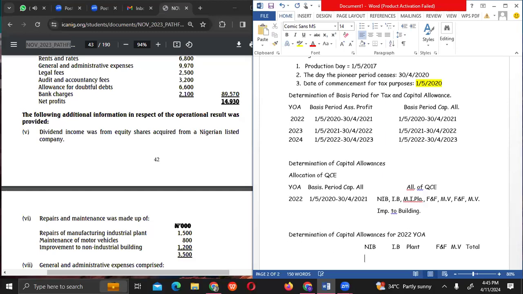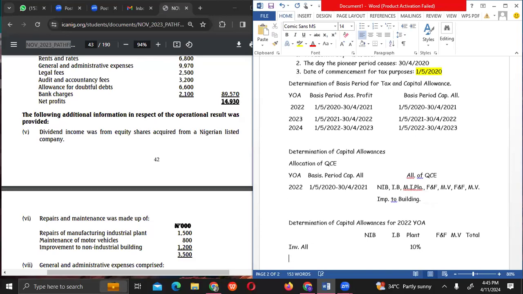So we have investment allowance, right? Only applicable to plants at 10%. We have initial allowance. For industrial building, it is 15%. For non-industrial building, it is 15%.